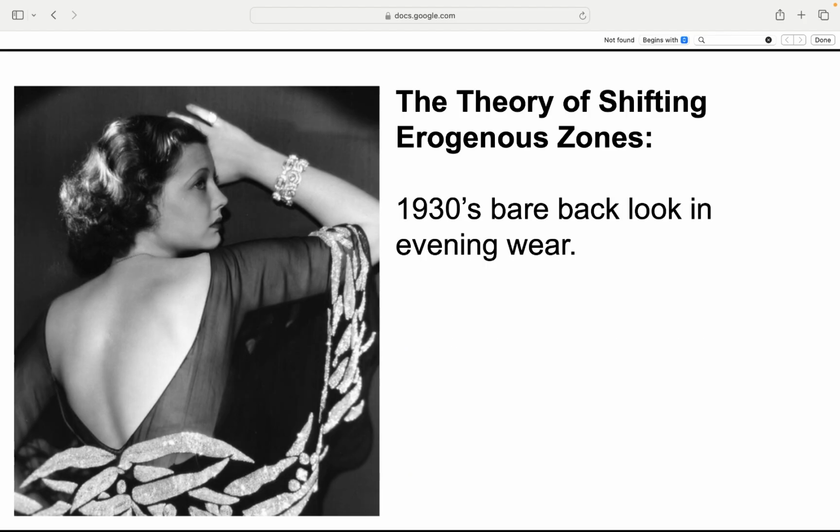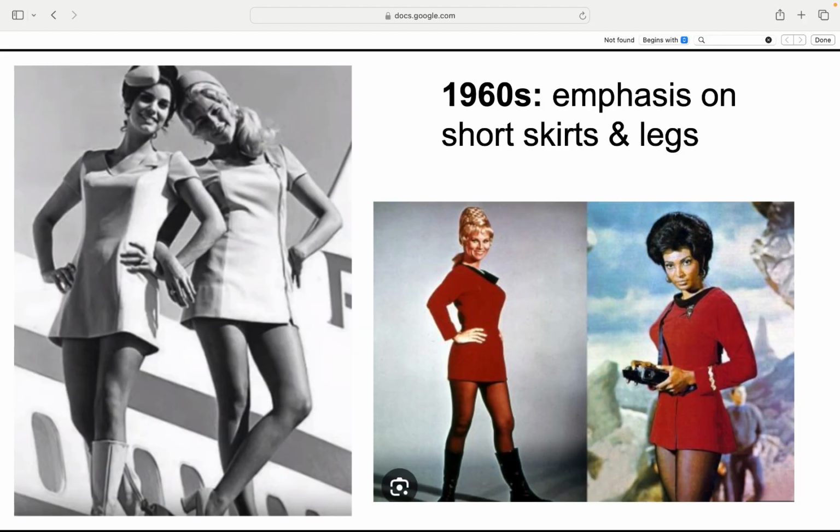The theory of shifting erogenous zones. Fashion plays peekaboo with which body parts to highlight. In the 1930s, evening wear famously showcased bare backs, shifting the focus to a new erogenous zone. Because in fashion, it's all about knowing where to flaunt and where to leave them guessing. In the 1960s, it was all about legs. The 60s turned heads with a bold new focus on short skirts and legs for days. Why tease with just a bare back when you can flaunt those gams?